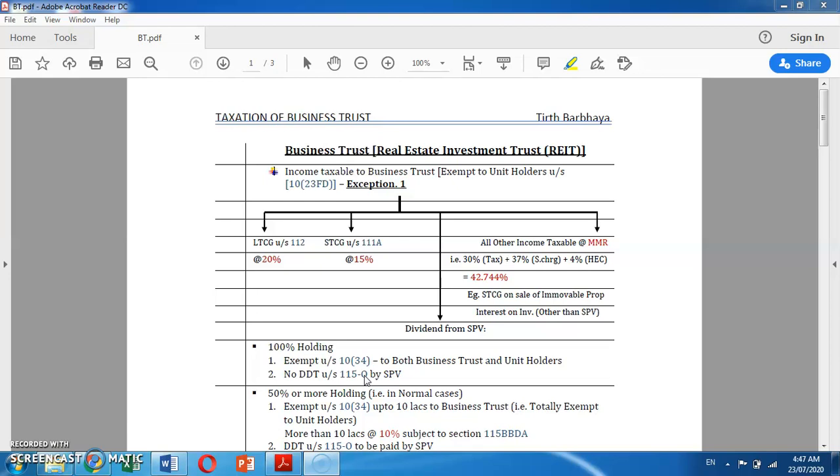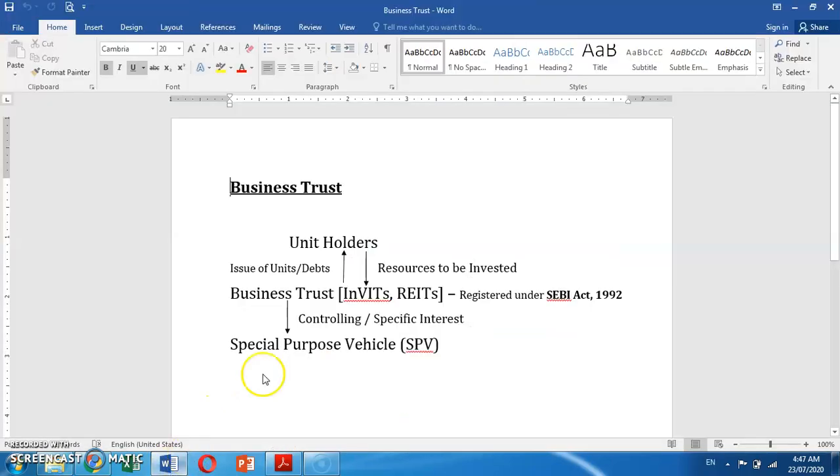Now, what is meant by business trust? It means a trust registered as an infrastructure investment trust or real estate investment trust registered under the SEBI Act 1992. These trusts are like mutual funds that raise resources from many investors to be directly invested in real estate or infrastructure projects.